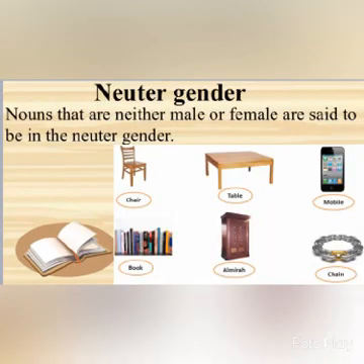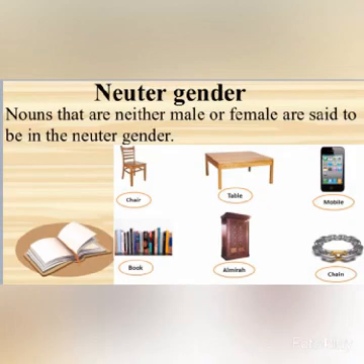So, nouns that are neither male nor female are said to be in the neuter gender. For example, chair, table, mobile, etc. These all are non-living things and they cannot be categorized under male or female. So, they come under neuter gender.